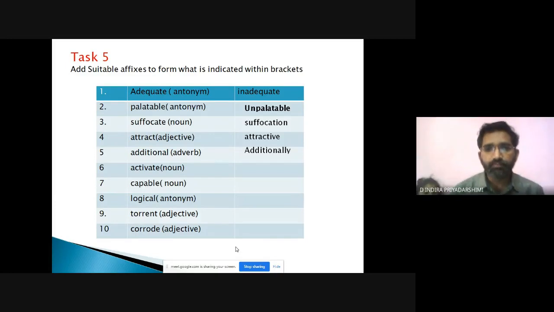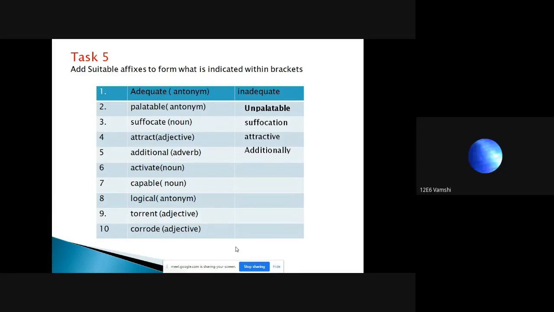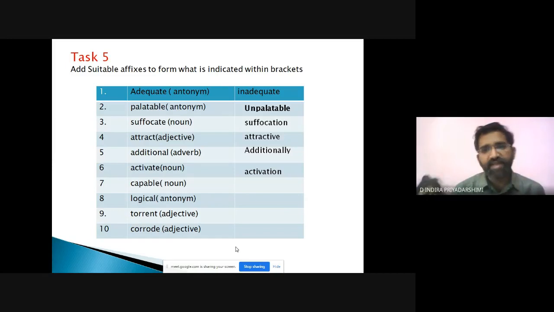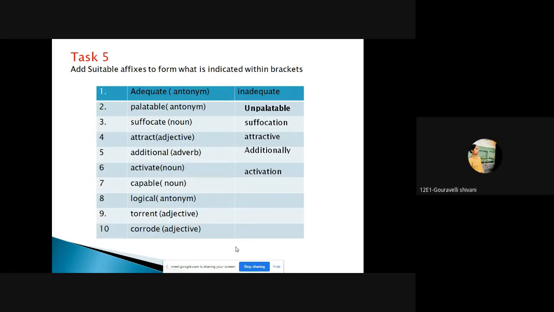Next, activate: activation. Active is the adjective, my dear one. Capable into noun: capability.